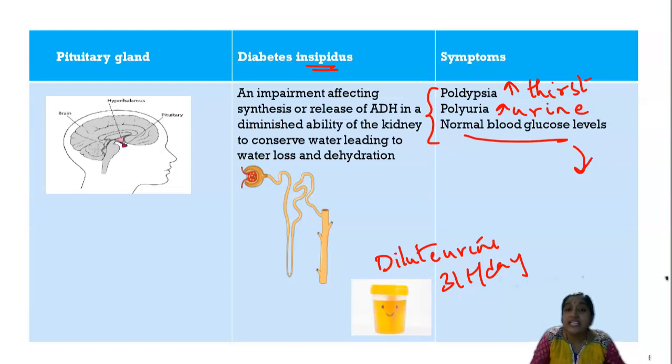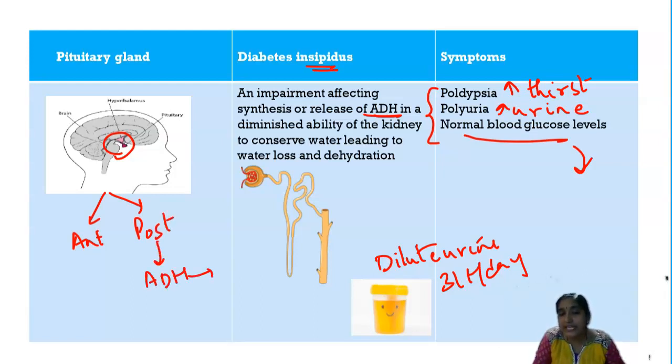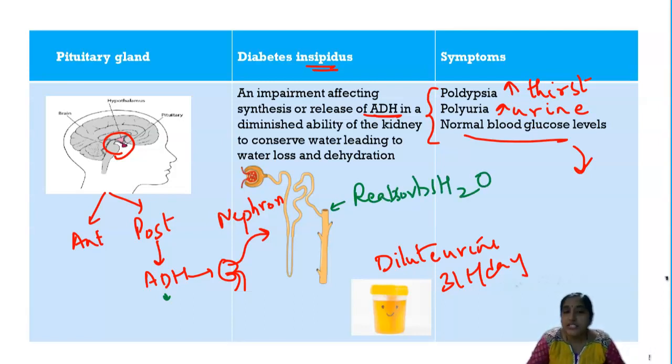It is because of the antidiuretic hormone, which is produced by the pituitary gland. Your pituitary gland is present in the brain. The pituitary has two parts, the anterior part and the posterior part. The posterior part produces the antidiuretic hormone. The antidiuretic hormone shows its effect on the kidneys. Your kidneys have a functional unit called the nephron. Now what is the function of this antidiuretic hormone? It normally reabsorbs water from the distal tubules.